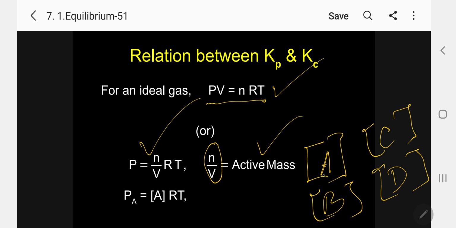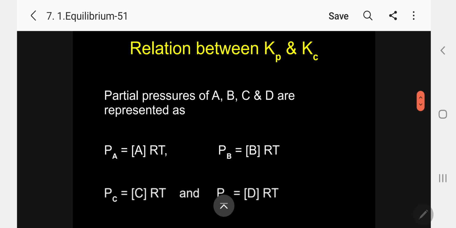So if A and B are reactants, C and D products in the chemical reaction, I will substitute n by V equal to active mass, written within brackets, for the partial pressure of A: active mass of A into RT. I will substitute this in the equation.